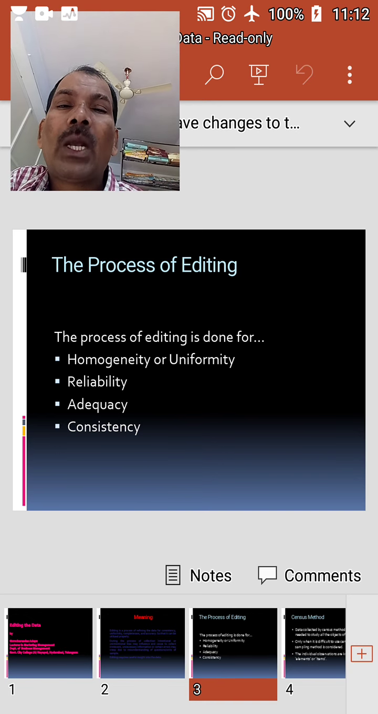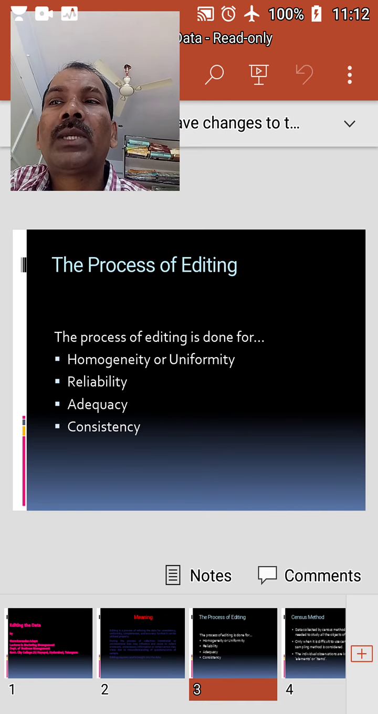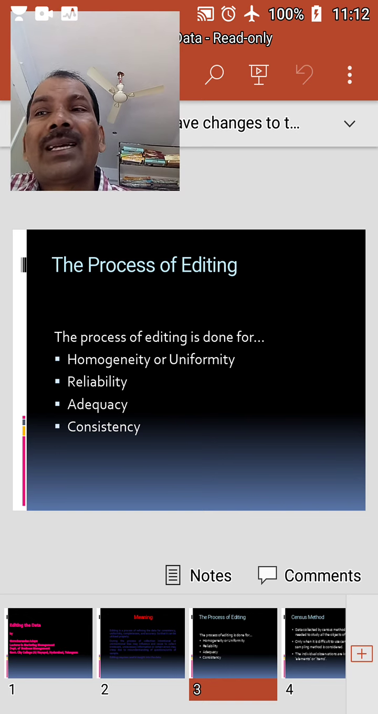And the next one is adequacy. Adequacy implies that the data collected should be complete in all respects and suited to the object and scope of investigation. In the case of the questionnaire or schedule method, care must be taken to see that the questions are answered completely. Unanswered questions must be tried again to get complete data. The data must be adequate to the objective and scope of the present investigation when secondary data is expected to be used. And the last one is consistency.